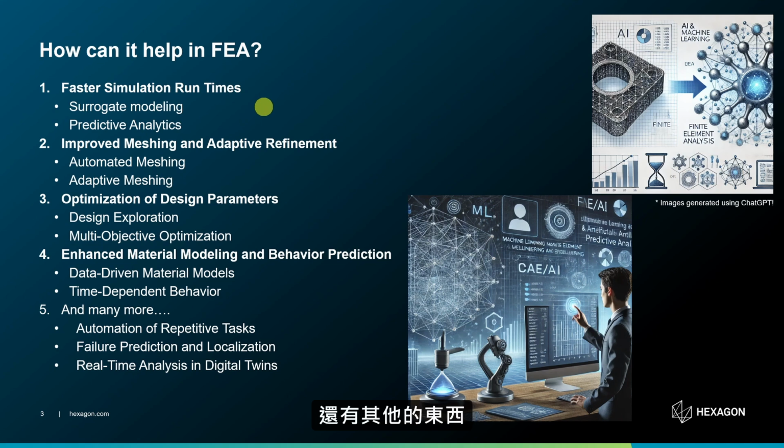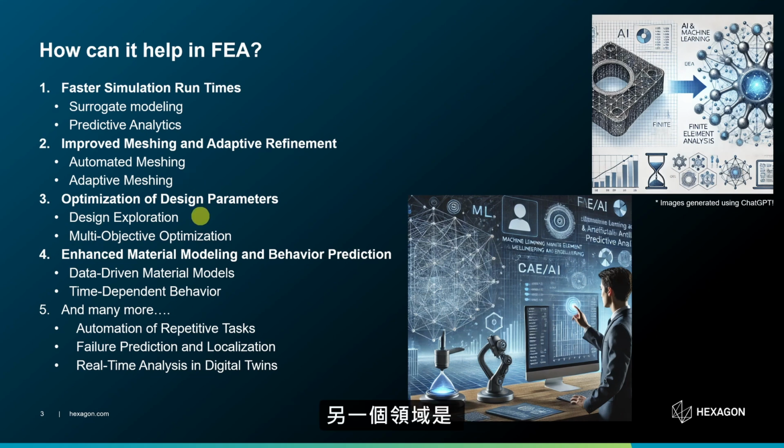But there are some other things AI can do as well, like improving the accuracy of the results. It can generate high quality mesh. It can even suggest what will be the optimum mesh, so we don't have to do mesh sensitivity analysis. Machine learning can even dynamically refine the mesh in particular areas, like in some high stress regions.